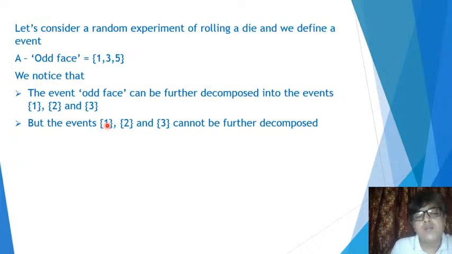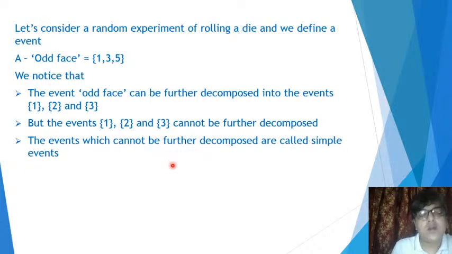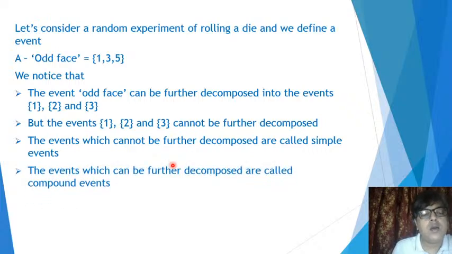But you cannot decompose those further. Can we? We can't. So events which cannot be further decomposed are called simple events, and the events which can be further decomposed are called compound events. That is the way we distinguish the two in the experiment of rolling a die or any type of experiment.